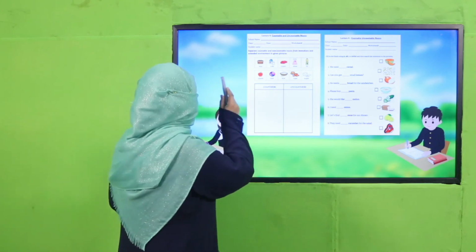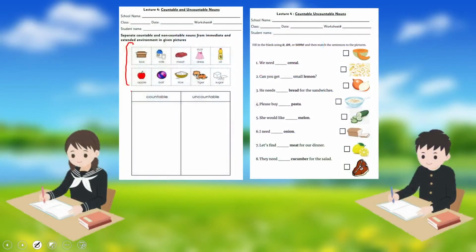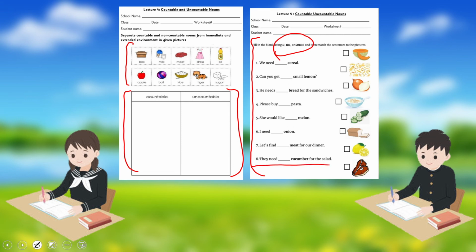And children, what are you going to do? Again, here is a word bank with pictures. You have to differentiate, categorize between countable and uncountable nouns. And likewise, you will use appropriate words for countable and uncountable nouns to complete these sentences.